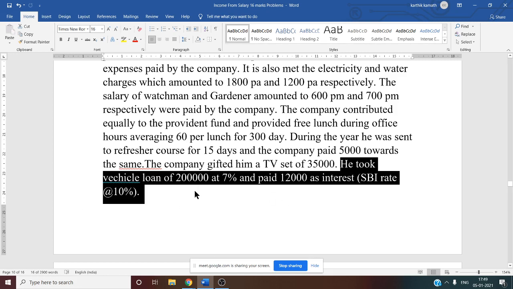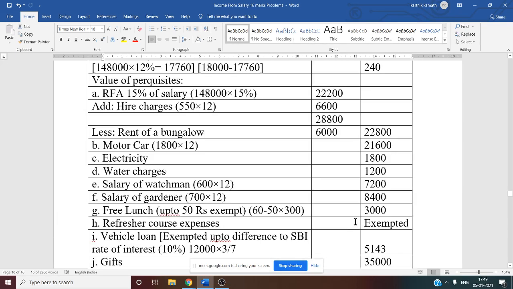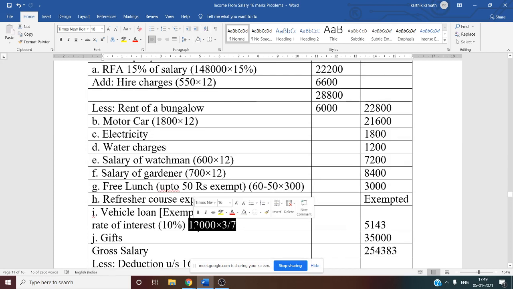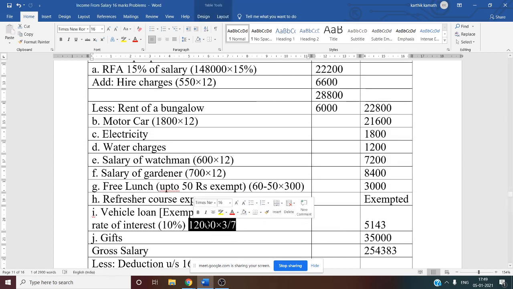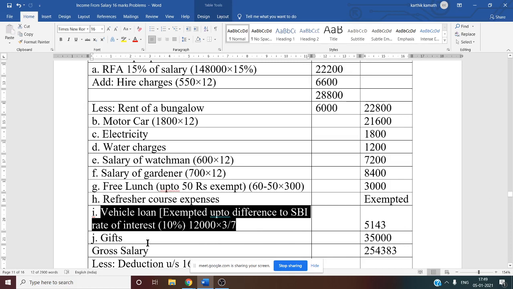Now do cross multiplication: for 12,000 interest at the original rate of 7%, for 3% how much? 12,000 into 3 comes in the numerator and 7 goes to the denominator. That amount you will get is 5,143. Have you understood this one, vehicle loan?